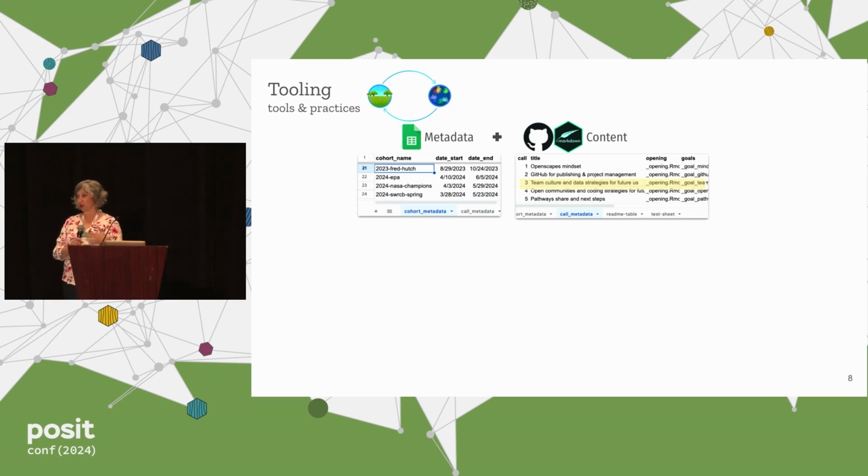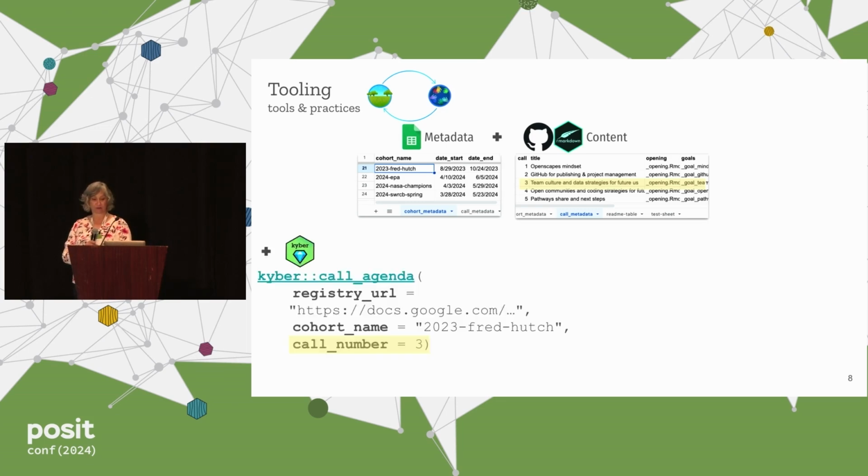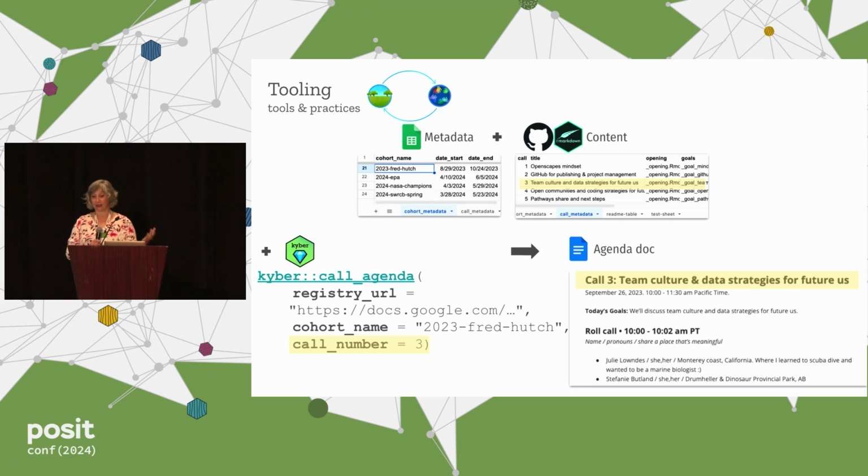This is the content that goes into the agendas. The Markdown files live on GitHub, but they're indexed in the same spreadsheet. With a single call from Kyber, I give input that is the registry, the URL of the Google Sheet, the unique cohort name, and the call number of the agenda I want to create. I take the output, I paste it into a Google Doc, and I have my multi-page agenda.